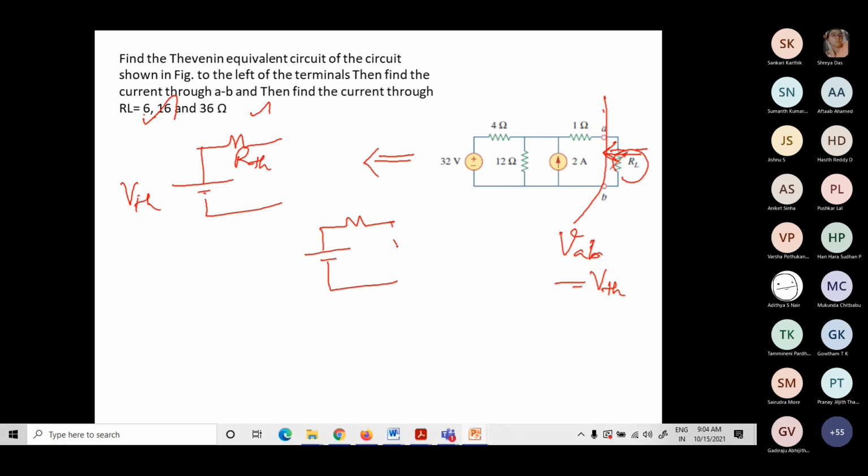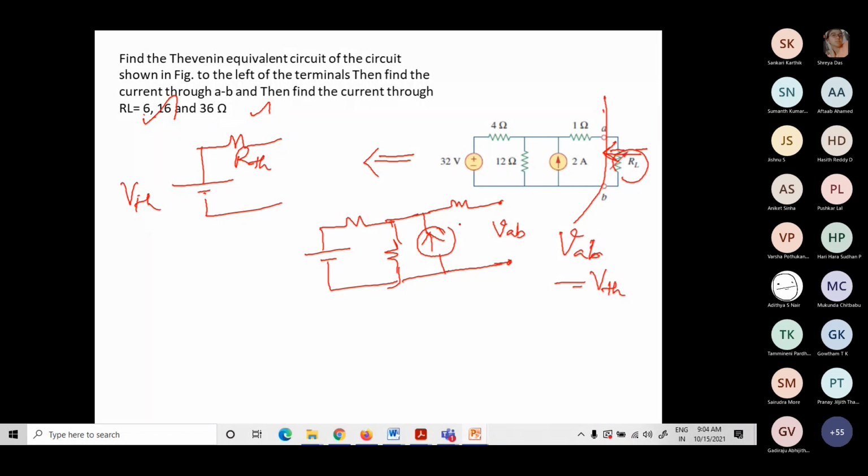Now you can go for any method: source transformation, or simply, if I have only one source, I can go for reduction of the network using series-parallel resistors. Mesh analysis, nodal analysis, anything you can go for in this circuit theorem. Now my interest is to solve this VAB.